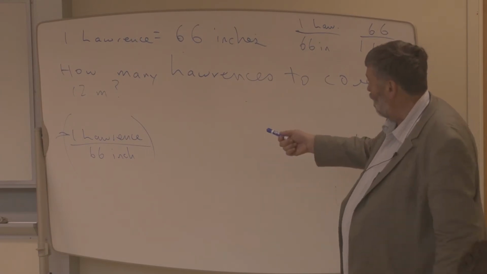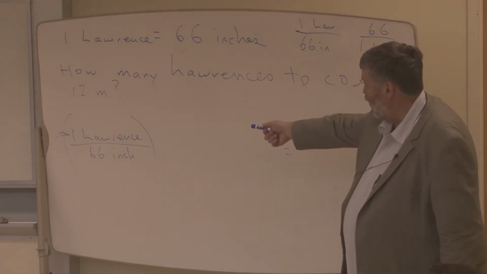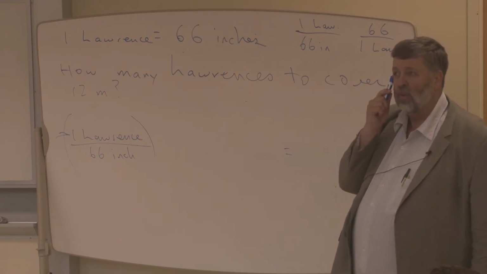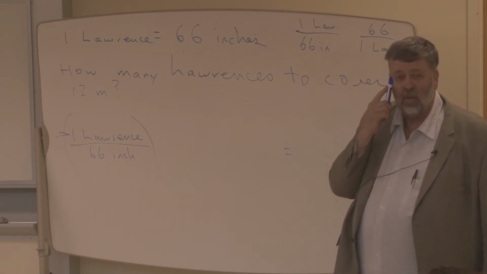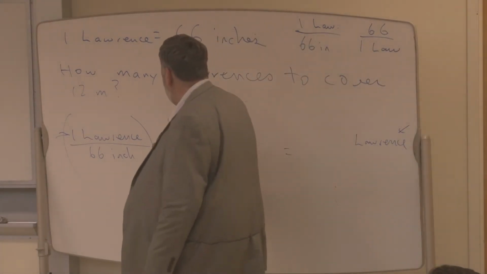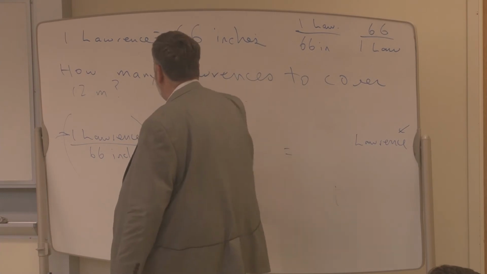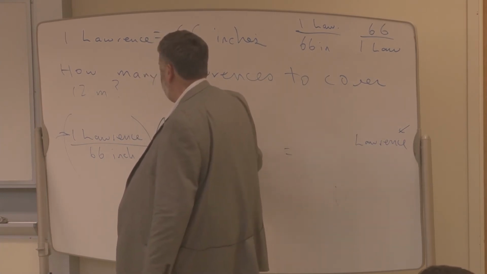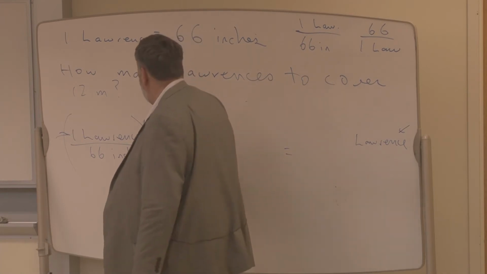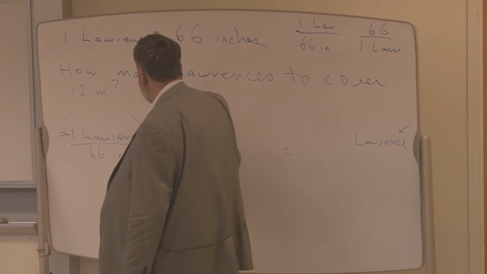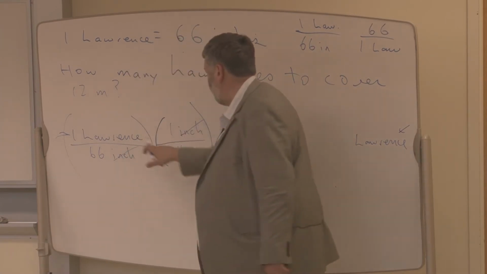Now I want to convert those inches into, you said meters, okay, but I don't know inches to meters. I know an inch to a centimeter. So I guess I'll do that first, right? So what goes on top here, inch or centimeters? Inch. 1 inch. How many? 2.54 centimeters. Okay, so inches cancel inches. And now it's Lawrences per centimeters.